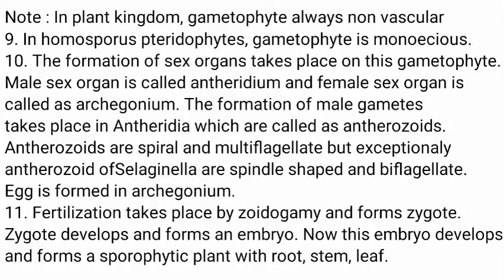Fertilization takes place by zoidogamy and forms a zygote. The zygote develops and forms an embryo. Now this embryo develops and forms a sporophytic plant body with root, stem and leaf.